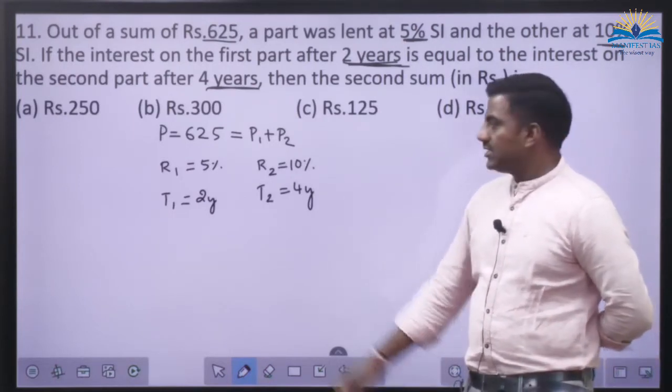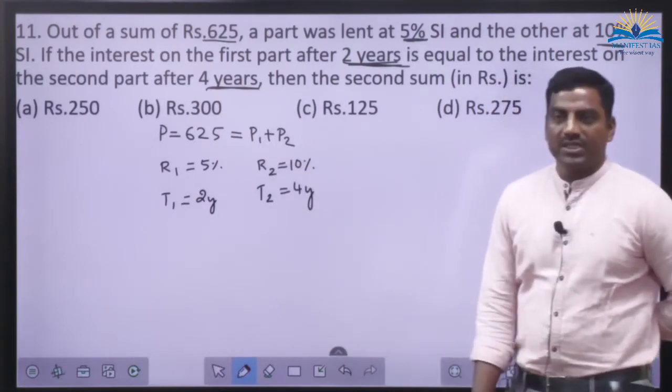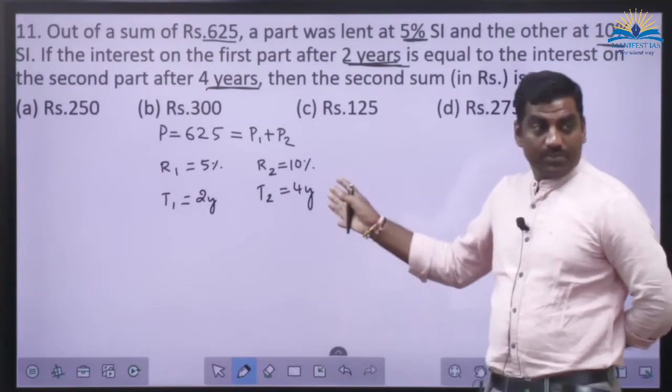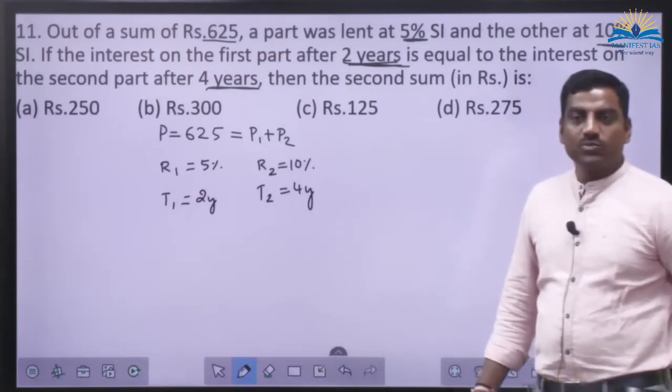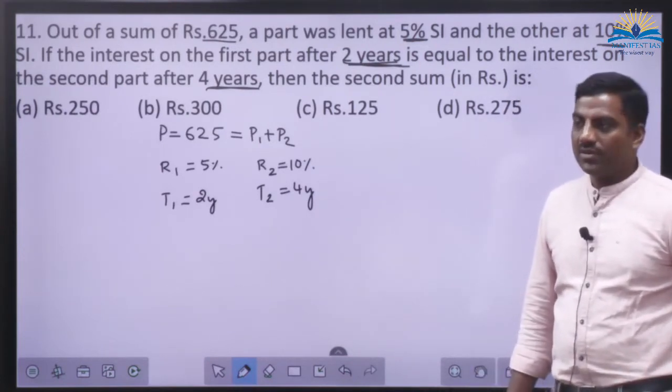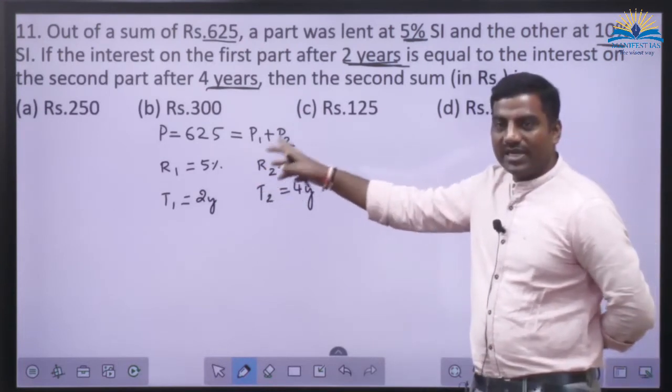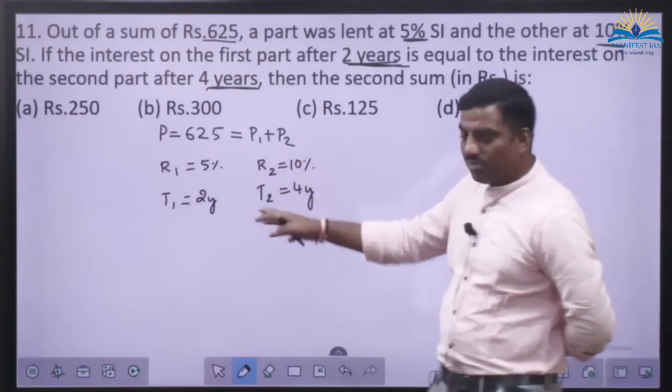So, which scheme is going to get us more interest? First scheme or second scheme? Second scheme. That too, how many times more will we get? 4 times, right? Because the rate of interest is double and the time period is also double.